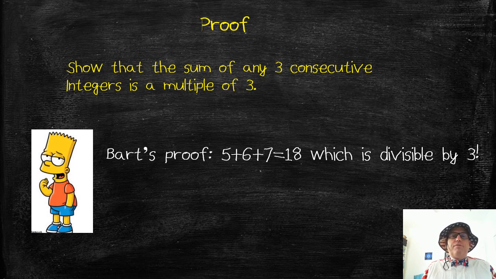Okay, well, when we prove things, we have to prove it's true for everything. He's just done one example. How do we know that that one example is going to work for everything, right? What if we try 11, 12, 13? What if we try -27, -26, -25? Will they be divisible by 3? So this is what we're going to talk about in proof. We won't do this proof today, right? But this is sort of what we're leading up to. How can we prove a statement so it's going to be true for any number that I might want to go ahead and try?